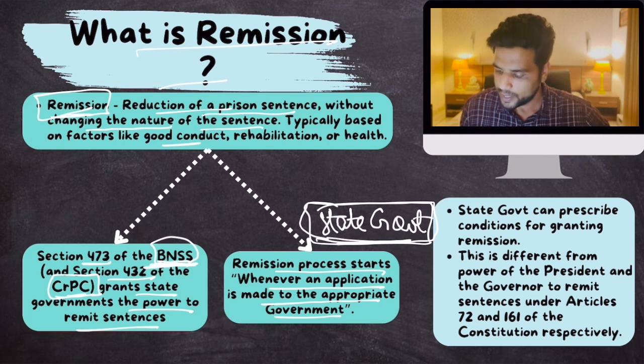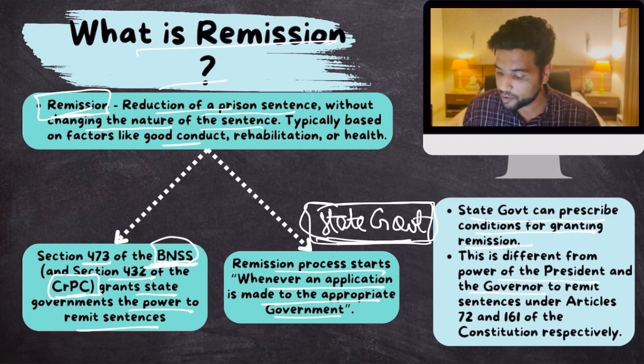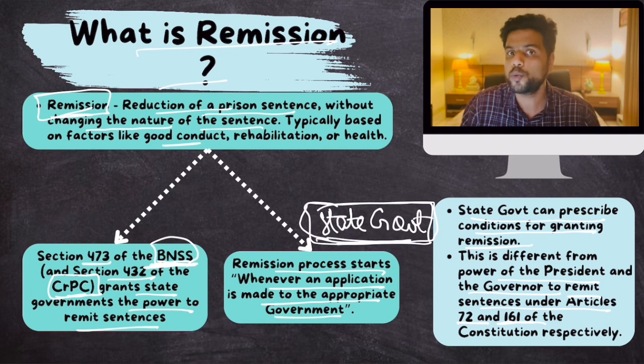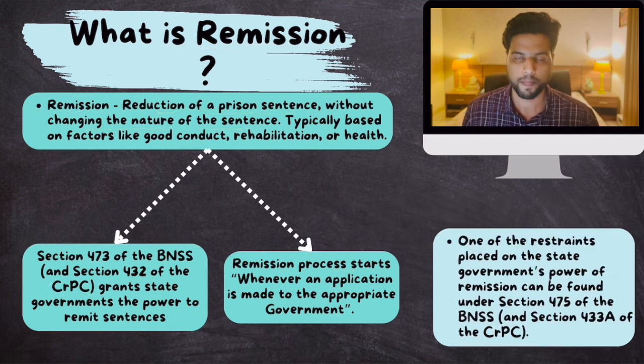Now, the state government can prescribe conditions for granting remissions, such as good conduct or many other things. This is different from the power of the president and the governor to remit sentences under Articles 72 and 161. Remember, what the Supreme Court was talking about was the remission powers of the state government. The remission powers of the president and governors are different.